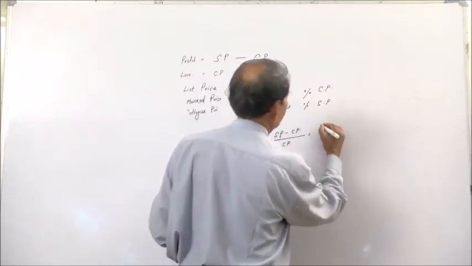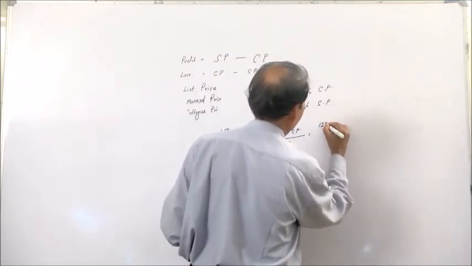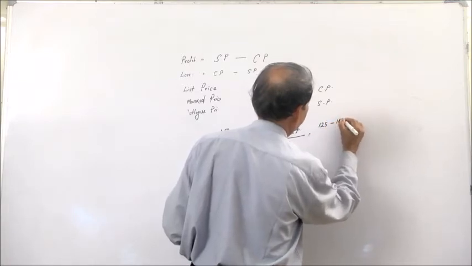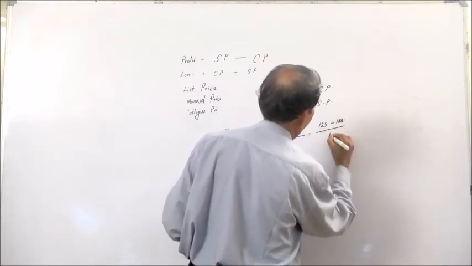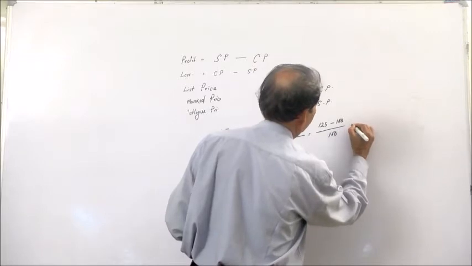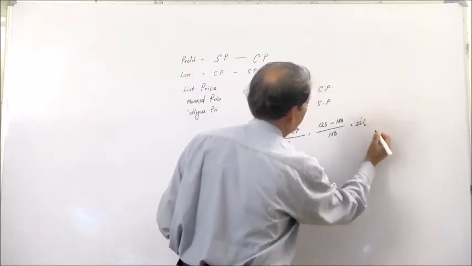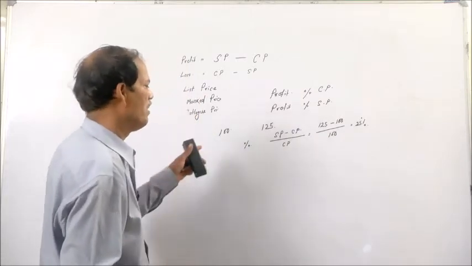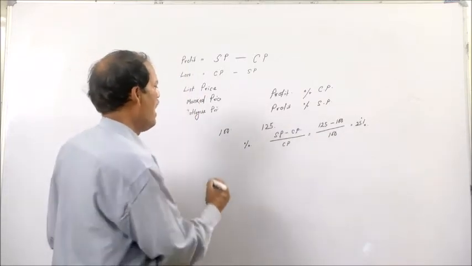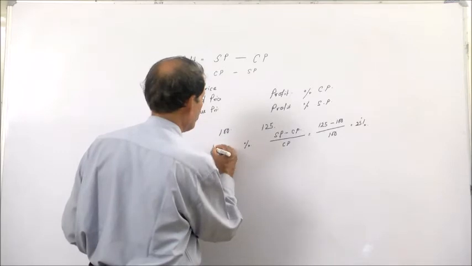Here it is 125 minus 100 divided by 100, that means the profit is 25%, that is 25% on cost, and this is profit percentage on cost.